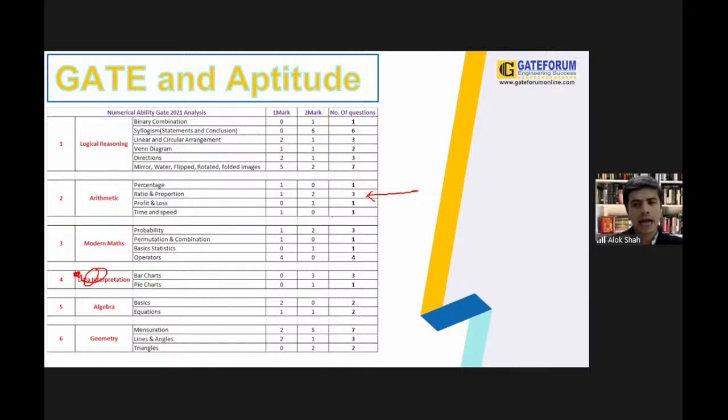The difficulty level in a GATE exam could be moderate. If your concepts are clear and your understanding is good, you will definitely love this particular topic, and you are going to enjoy it.